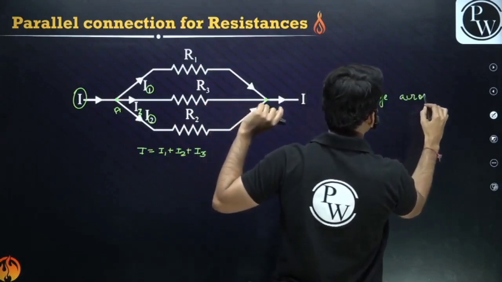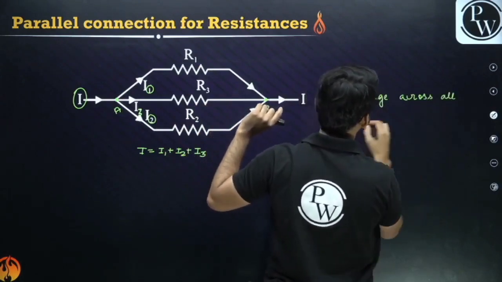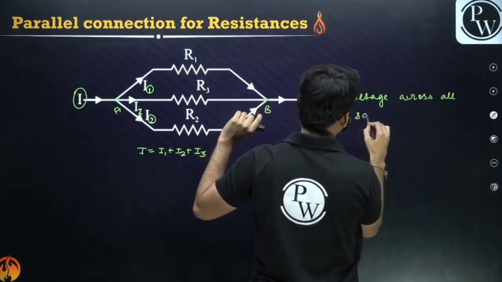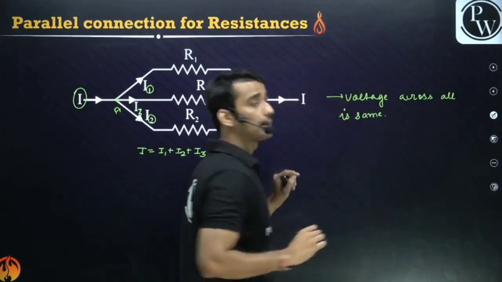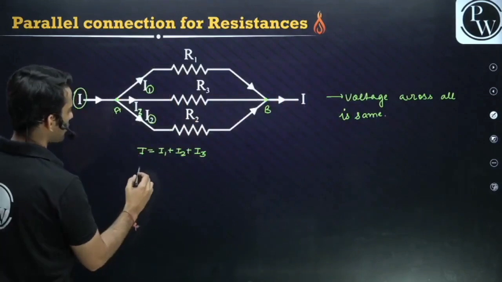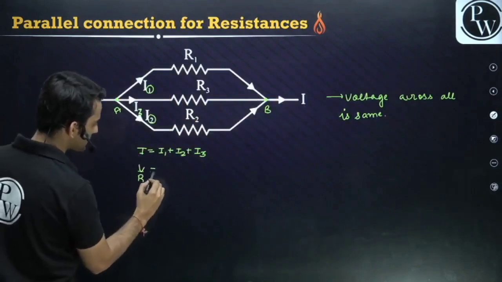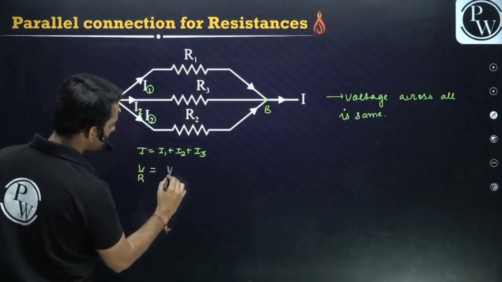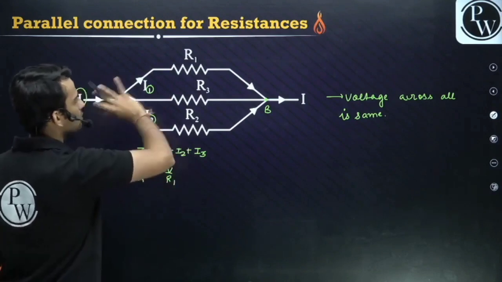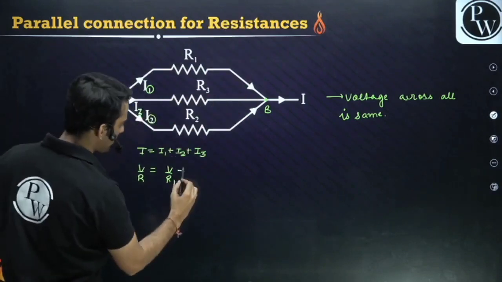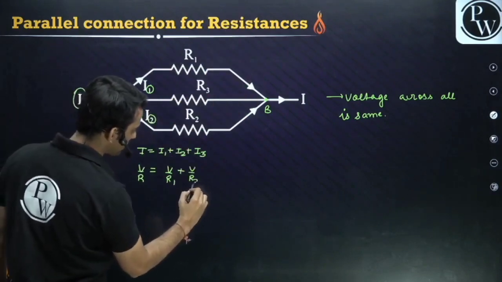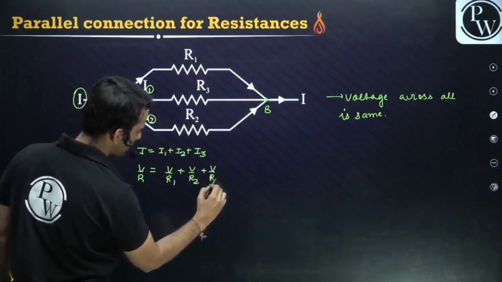Voltage across all is the same, guys. So I is nothing but V by R, where R is the effective resistance. I1 is V by R1. Let's say the voltage across all is V. By Ohm's law, I2 is V by R2, and I3 is V by R3.